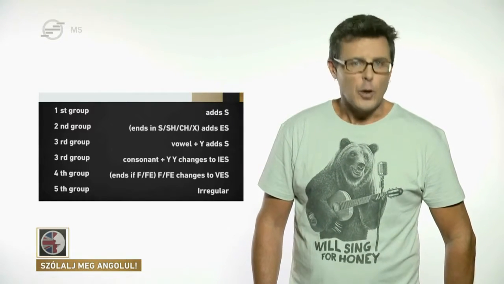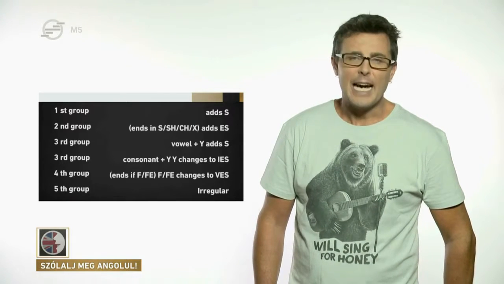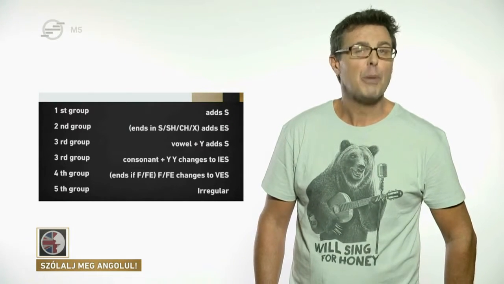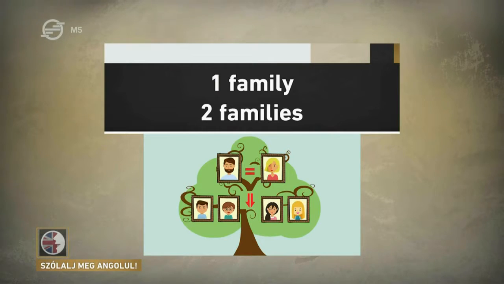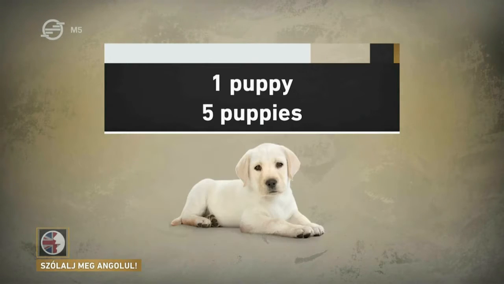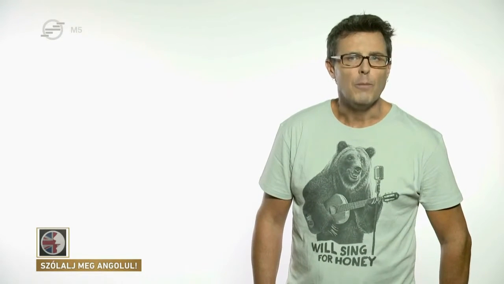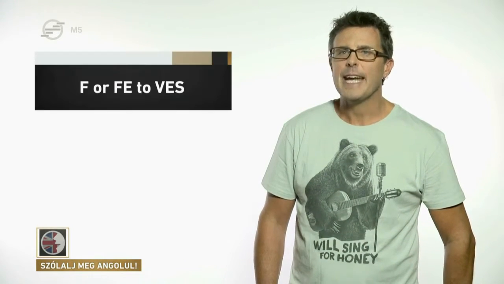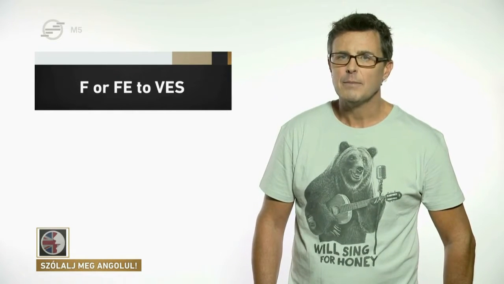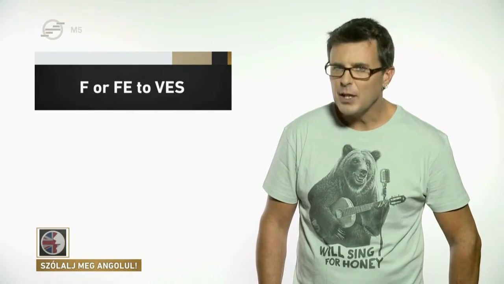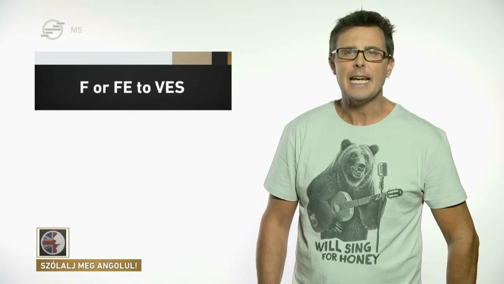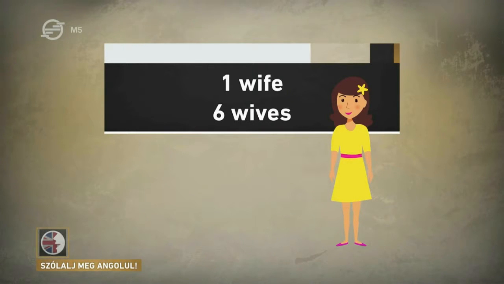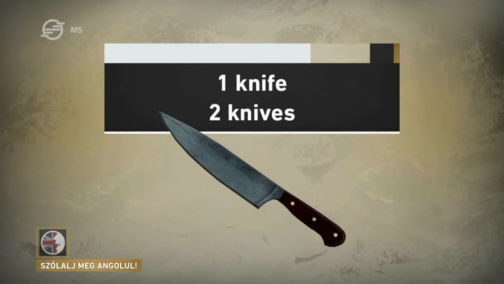If the noun ends in consonant plus y, we change the noun from singular to plural by replacing the y with ies. 1 family, but 2 families. 1 puppy, but 5 puppies. Then we have group 4. Nouns in group 4 are nouns which end in f or fe. We change these nouns from singular to plural by replacing the f or fe with ves. 1 wife, but 6 wives. 1 knife, but 2 knives.